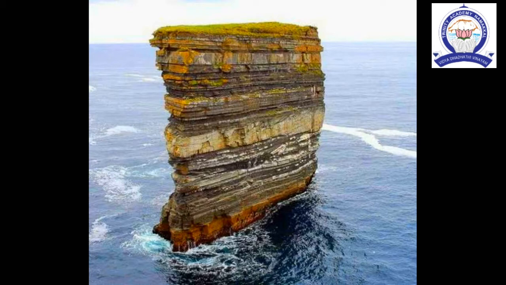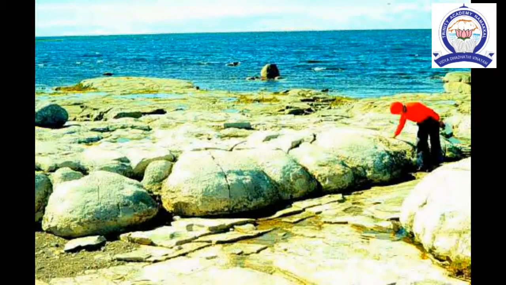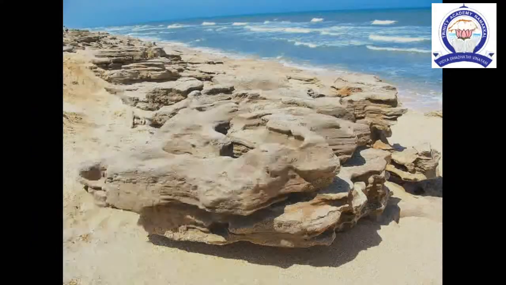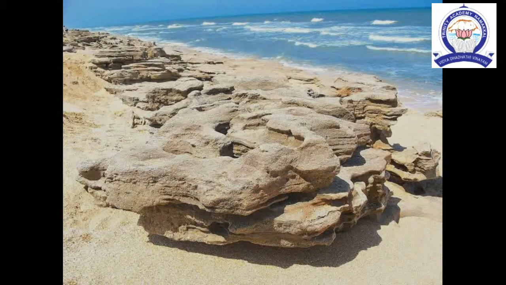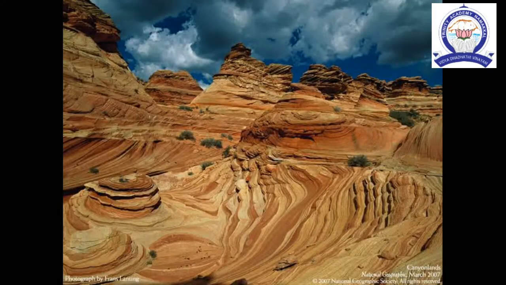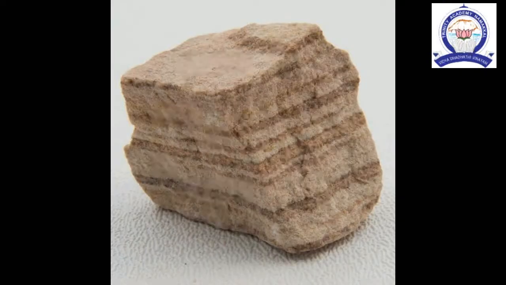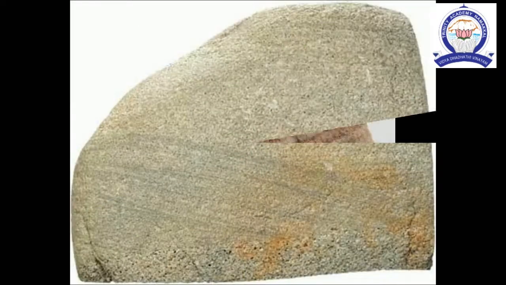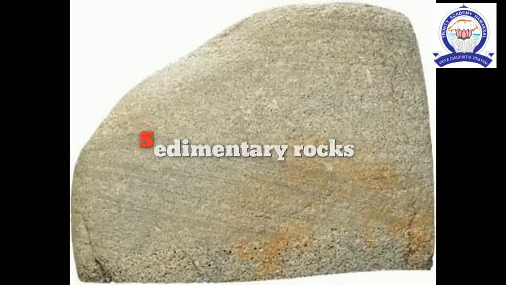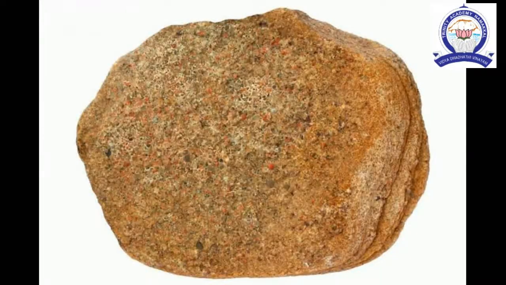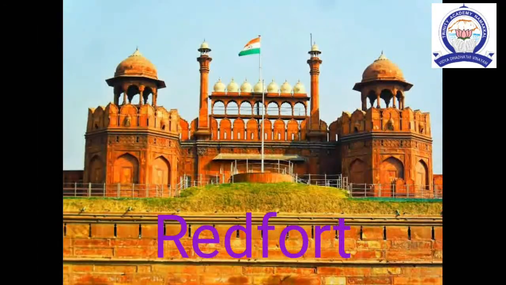There are many kinds of sedimentary rocks. Certain kinds of sedimentary rocks are formed from the cells of tiny sea creatures. Now, I give some examples of sedimentary rocks. The first one is sandstone. It is made from particles of sand. The Red Fort in Delhi is made of red sandstone.